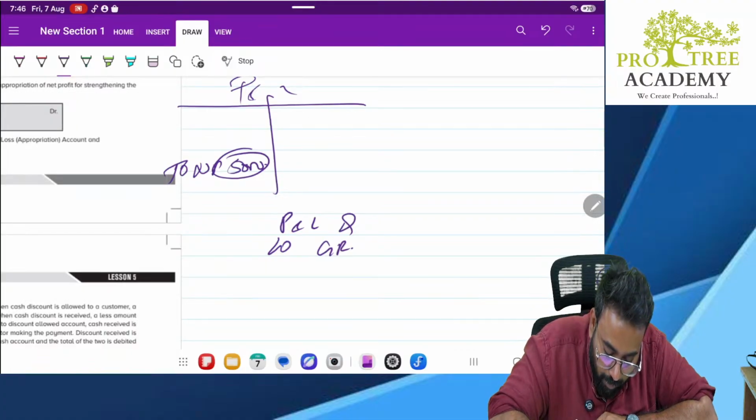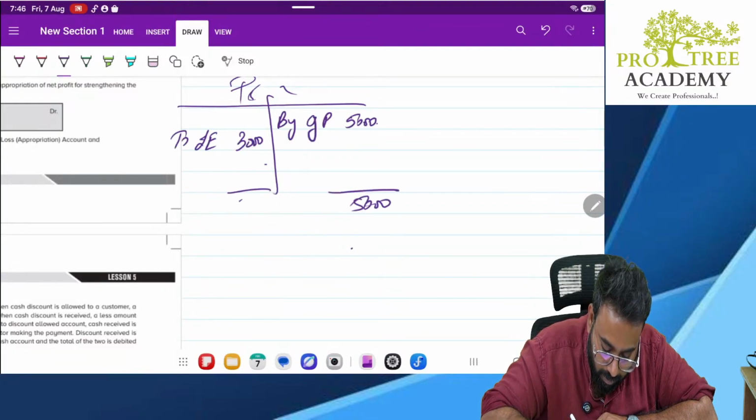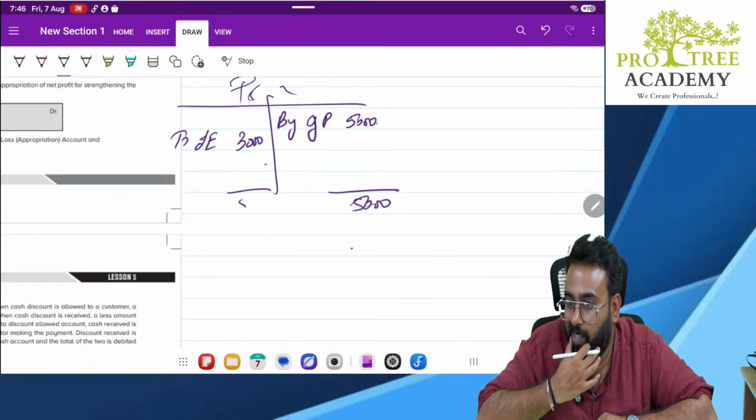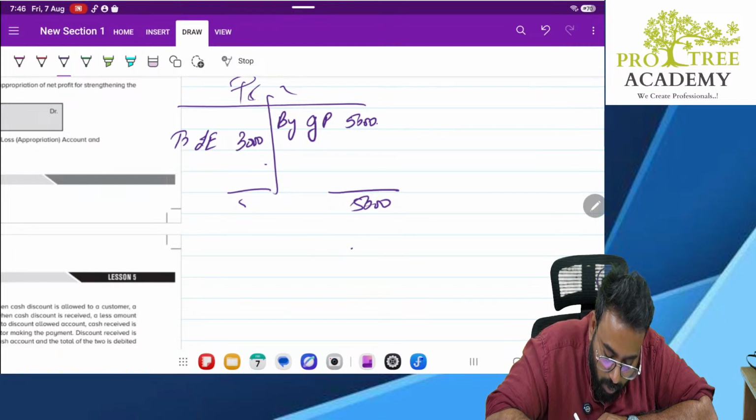Suppose gross profit is 5,000 and there are some indirect expenses, say 3,000. Here also it should be 5,000. Correct? Correct, sir. Now, what is the balance sheet figure? 2,000.